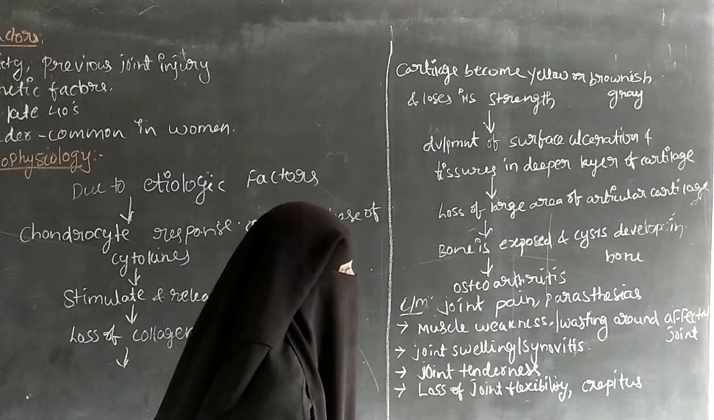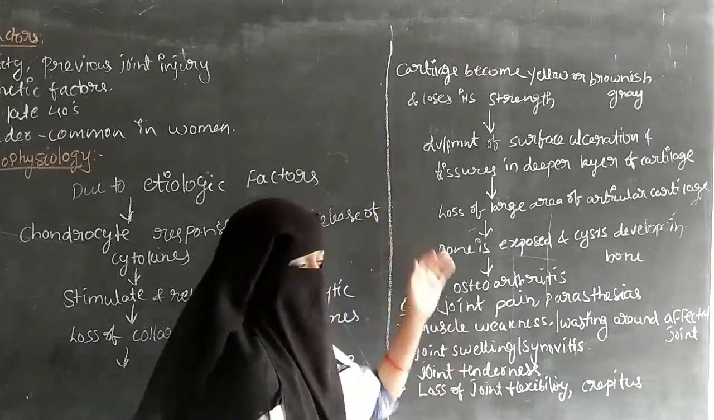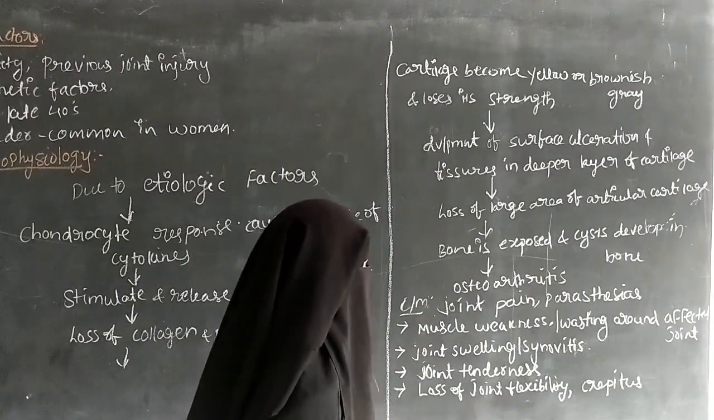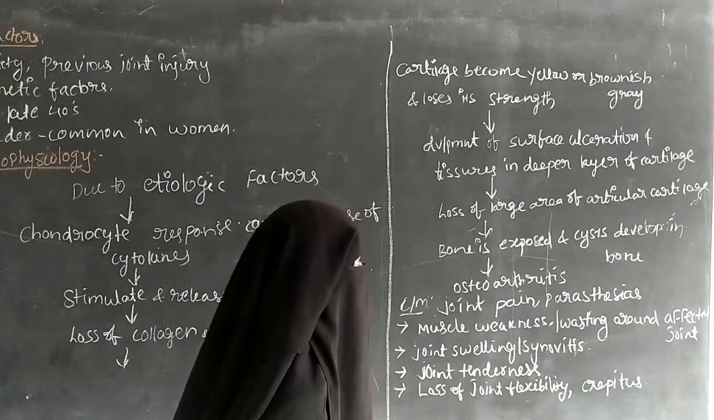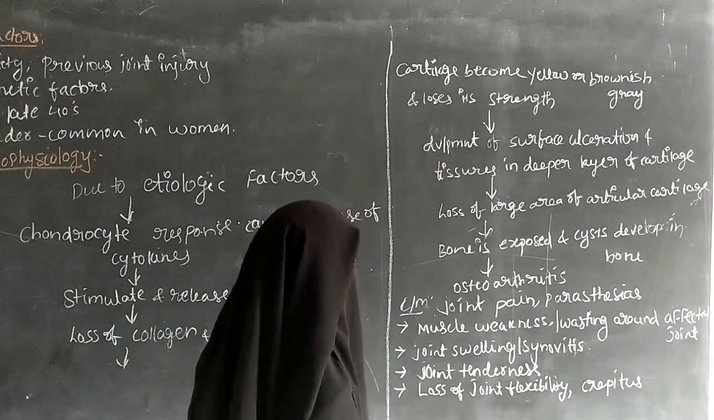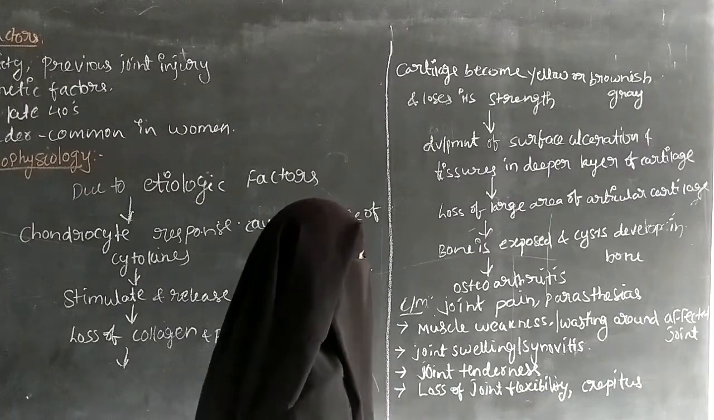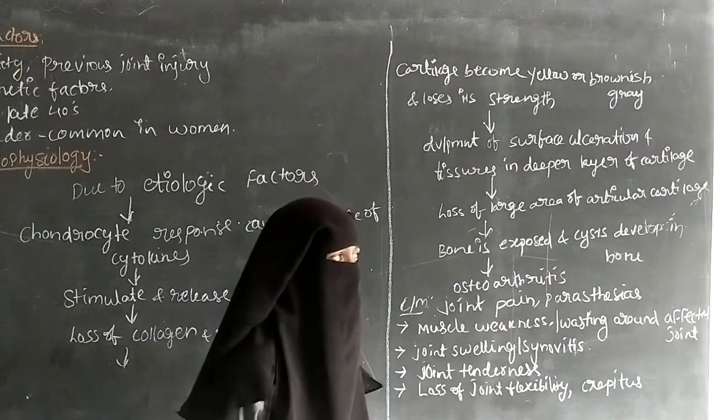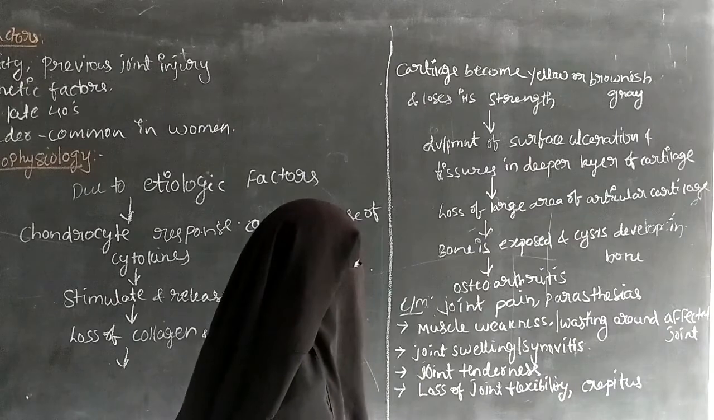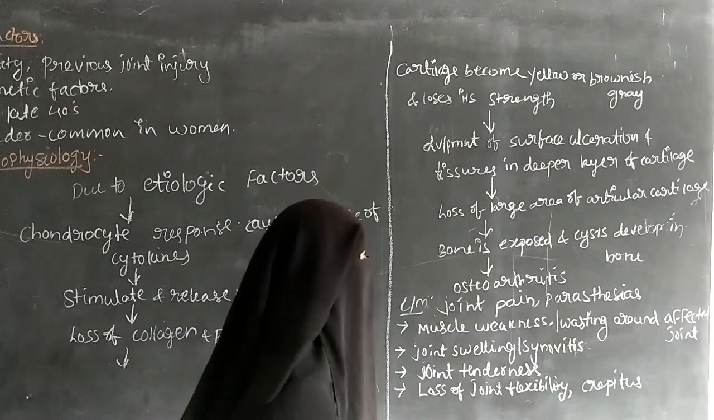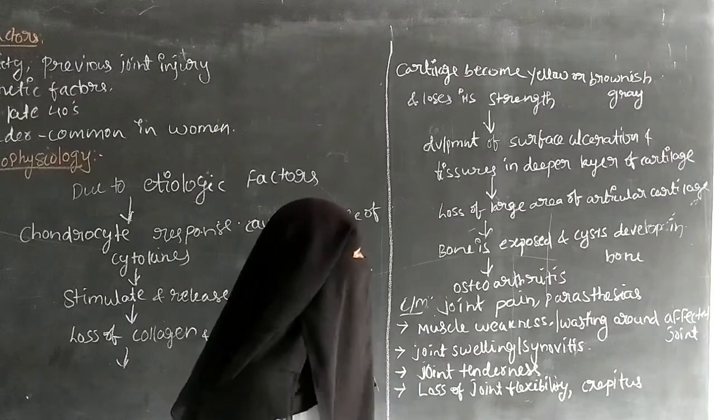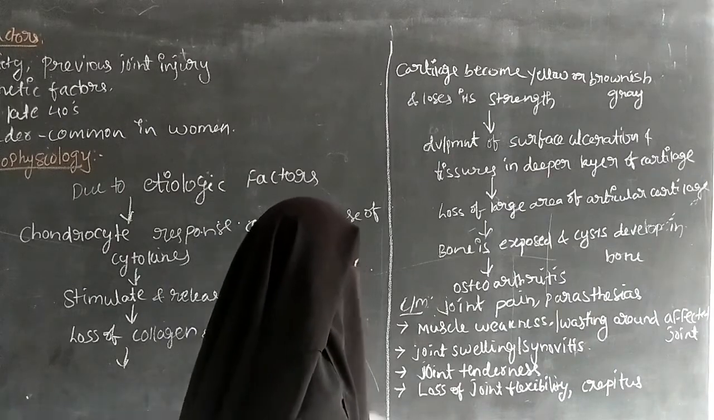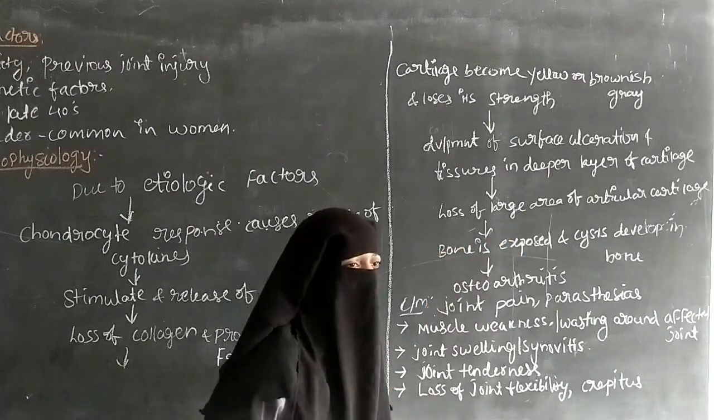Because of this cartilage loss, the joint strength decreases, and there is development of surface ulceration and fissures in the deep layer of cartilage. So there is formation of ulcers, and fissures means cracks can be present in the deeper layer of the cartilage. It leads to the loss of a large area of articular cartilage.